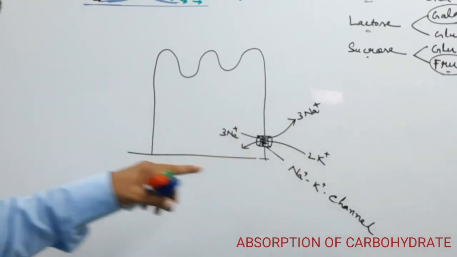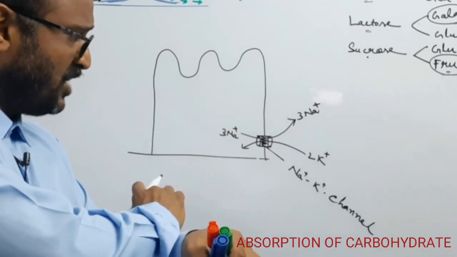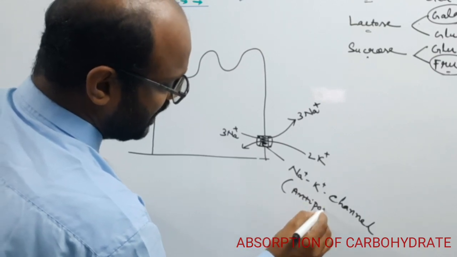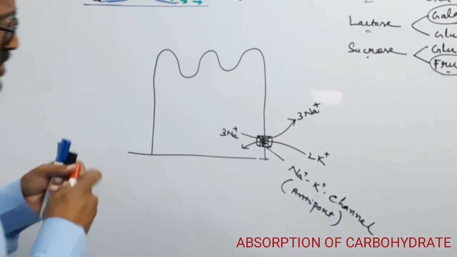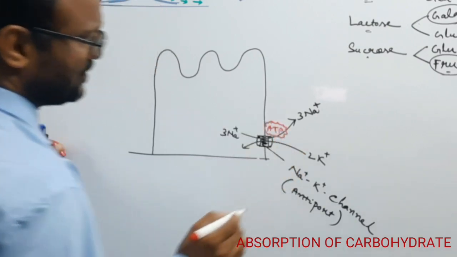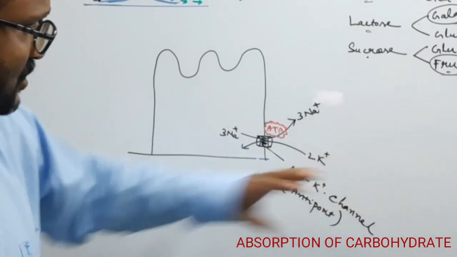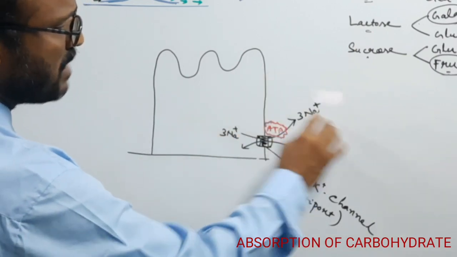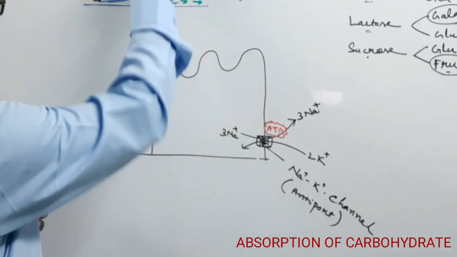And this type of channel, which type is it? Both molecules move in opposite directions, so this is known as the antiport, the antiport transporter. And here it utilizes ATP, that's why this is the primary active transport. Continuously this channel throws 3 sodium ions out and takes 2 potassium in. This is the enterocyte cell.